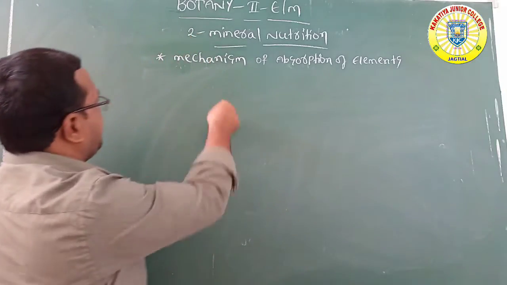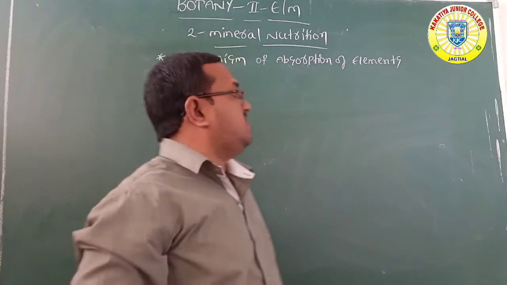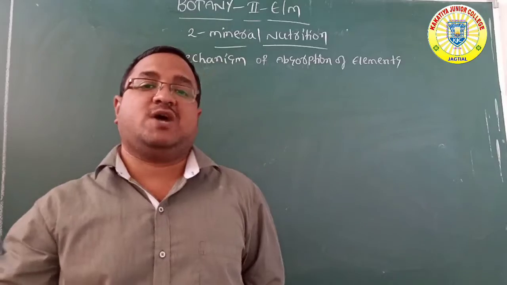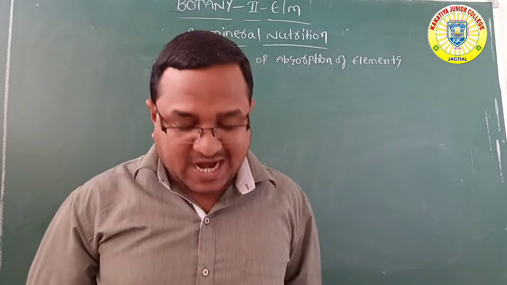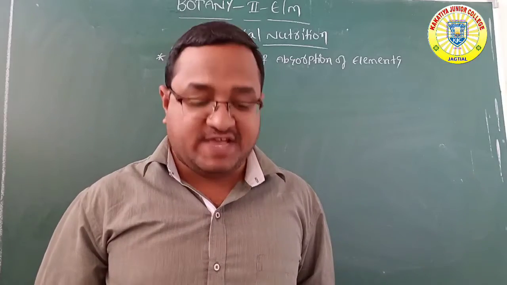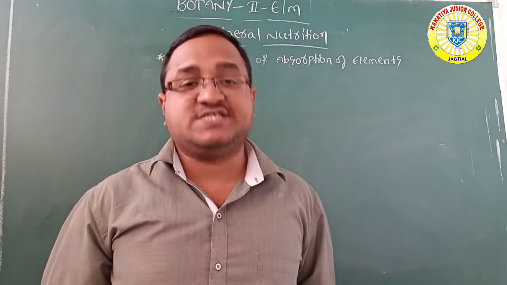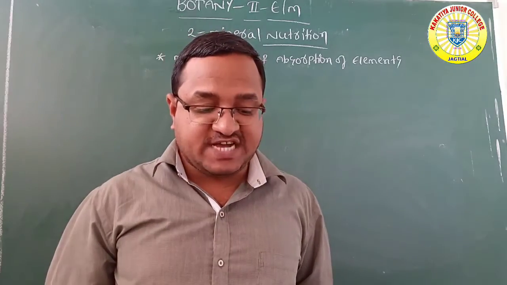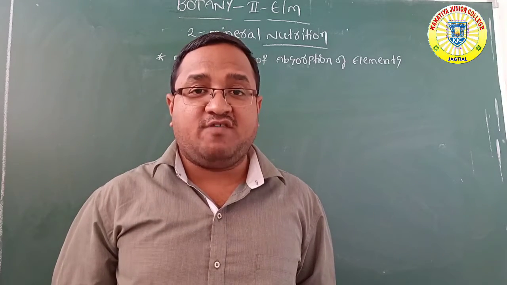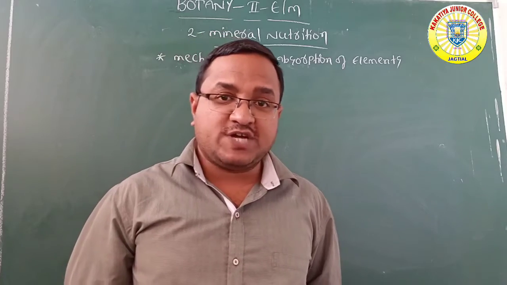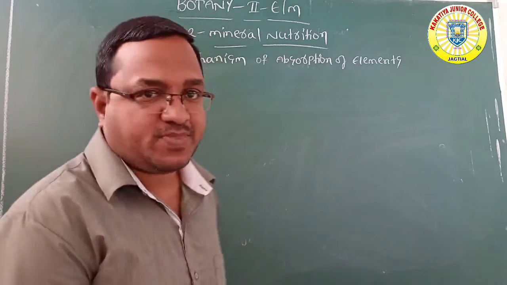There are two phases in the absorption of elements, that is, how the elements are absorbed. In the first phase, especially, there is rapid intake of ions into the outer space of the cells.